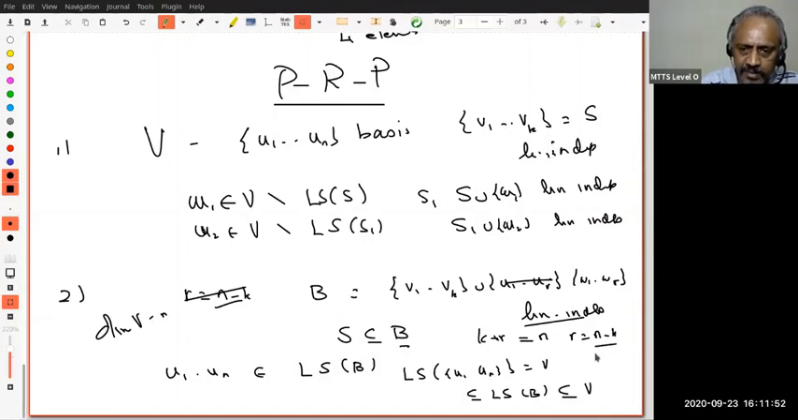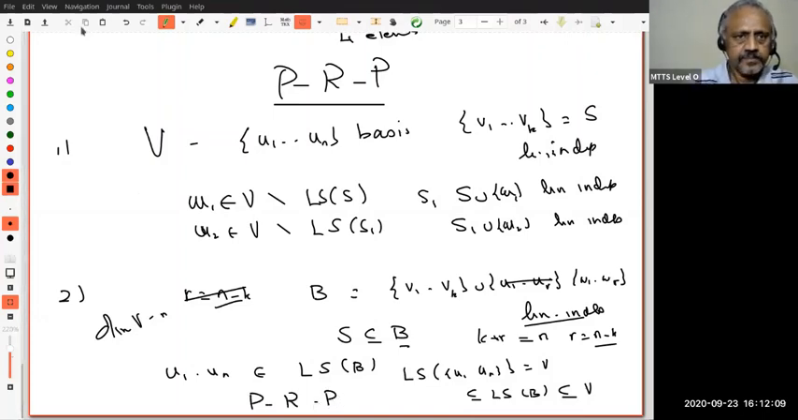What does this mean? In the process outlined in 1, I can go up to R steps exactly. Once I reach the R step, I would have got a basis. Please spend some time to understand.